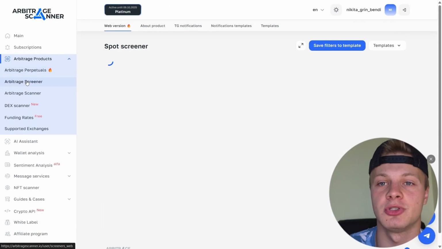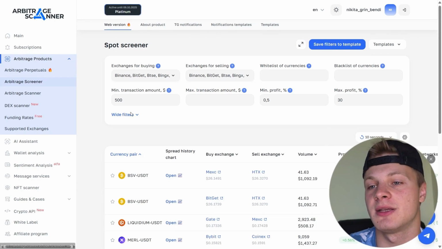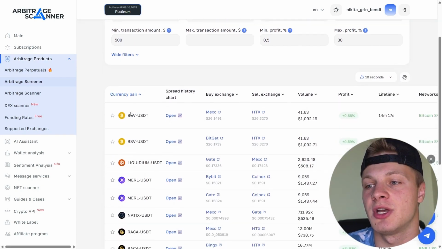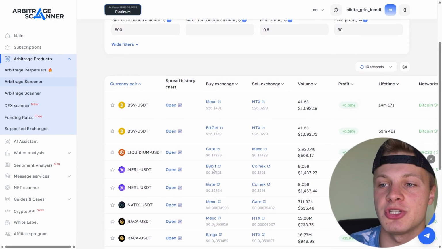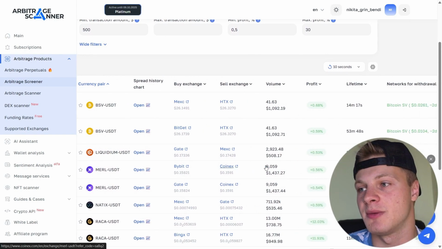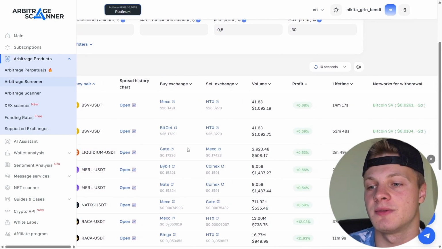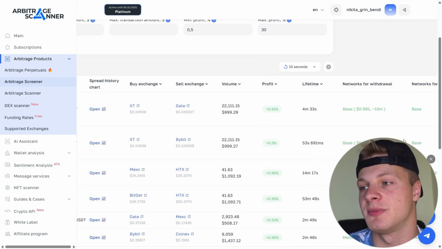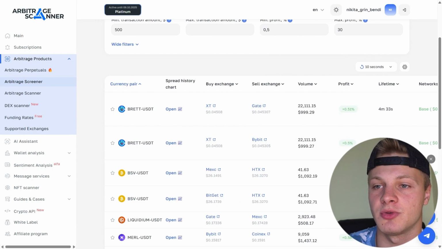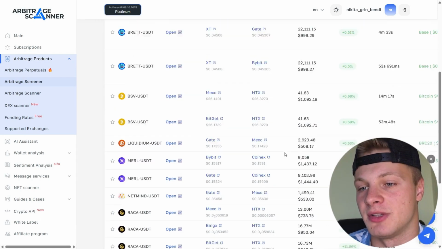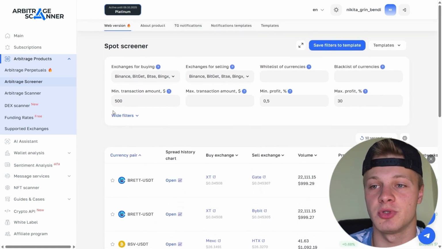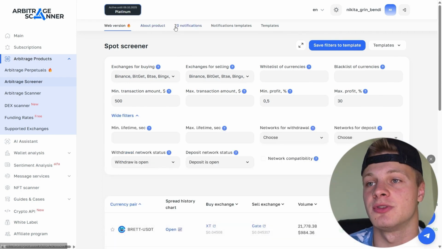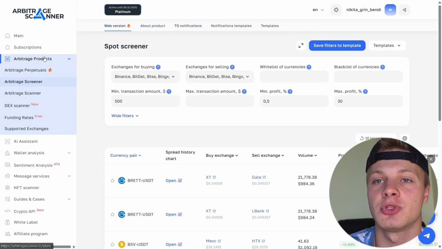Besides that, there's also inter-exchange arbitrage here. Arbitrage scanning, go here, and you'll see deals for inter-exchange arbitrage. That is, you buy cheaper on one exchange, transfer to another, and sell at a higher price. It shows the profit you will earn. Accordingly, it displays the networks, fees, and withdrawal time. So here, you need to make sure the networks are the same, the fee is low, and that you can actually make a profit from it. That's why even inter-exchange arbitrage is available here too. There are also advanced filters, you can set up notifications as well, and of course grab some cash.